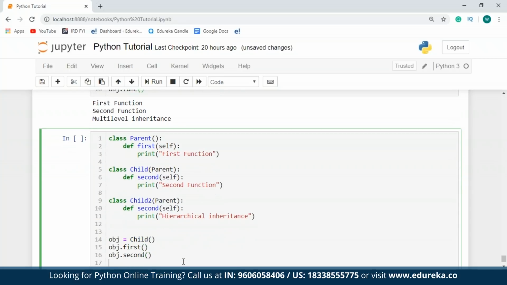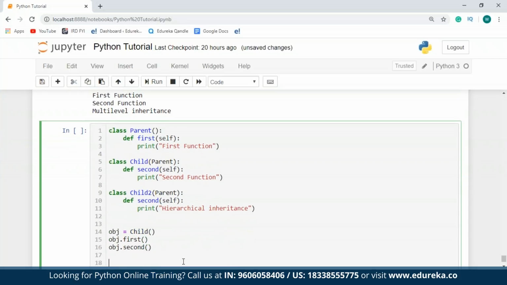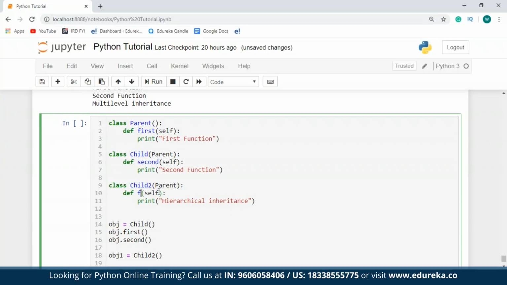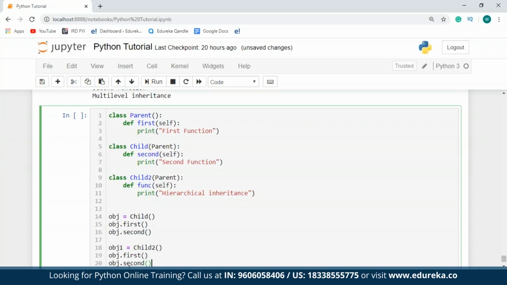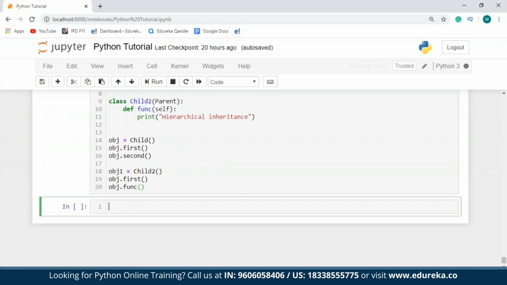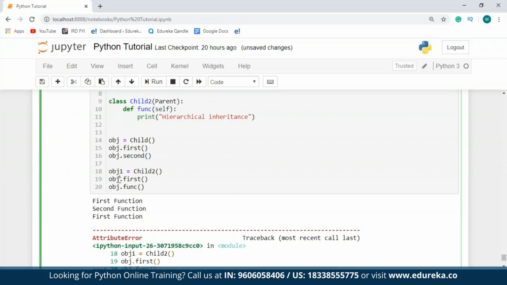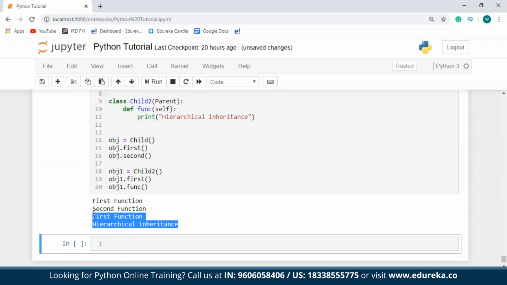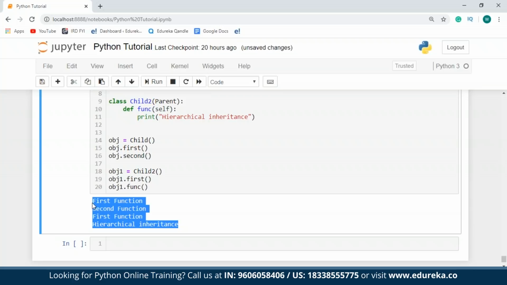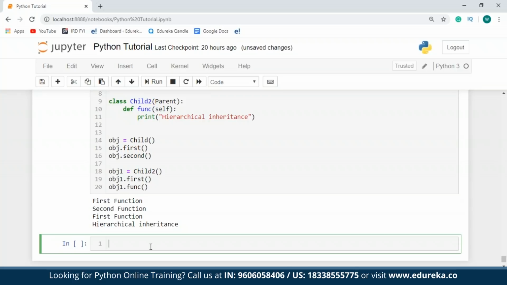And then I'll create two objects, that is for the child class and the child2 class. So obj1 will be an object for the child class. Let me just change the name of this function. I'll just copy this, paste it over here, and I'll change the name of the function from second to function. Okay, sorry guys, I just forgot to change the name of the object over here. As you can see over here, both the child classes have executed and returned the result accordingly.